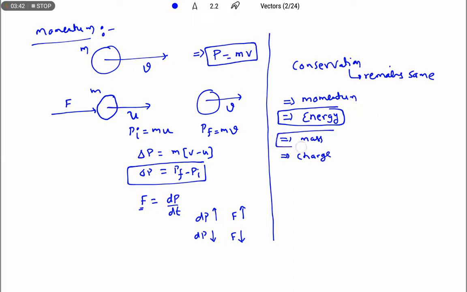And conservation of mass: for suppose if a reaction takes place, the mass of the reactants is equal to the mass of the products. That means mass can neither be created nor destroyed. In the same way, when charges are transferring from one body to another body, the charges can neither be created nor destroyed. They are just transferring from one body to another. In a similar manner, the momentum is also conserved. So under what conditions the momentum is conserved, that we should discuss.